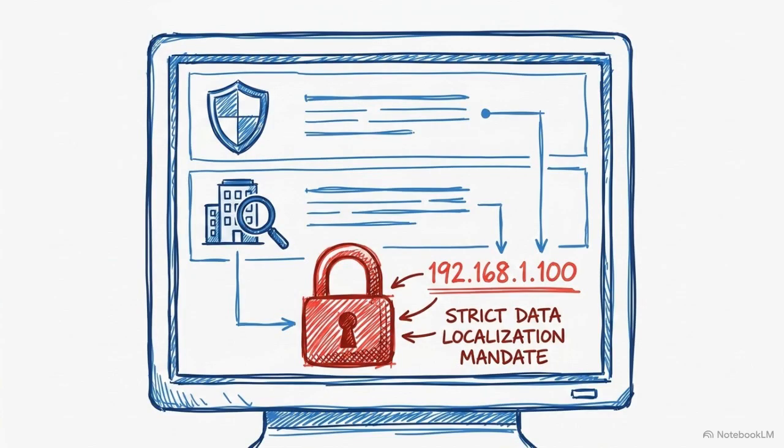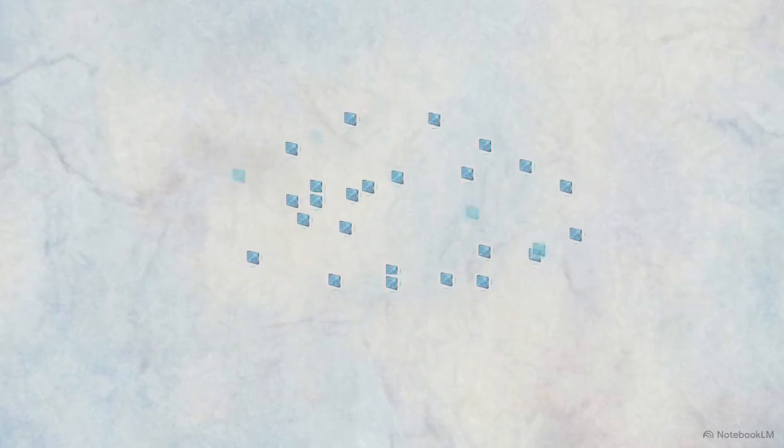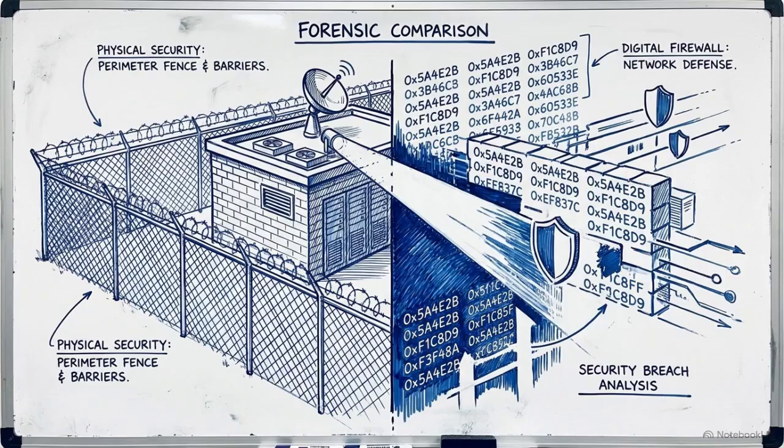Third, vendors must be held to strict foreign patent disclosures and uncompromising data localization mandates to instantly block any overseas network routing. The integrity of the vote depends on the integrity of the code. Securing this critical infrastructure requires treating invisible corporate supply chains with the exact same forensic scrutiny that we apply to physical networks.